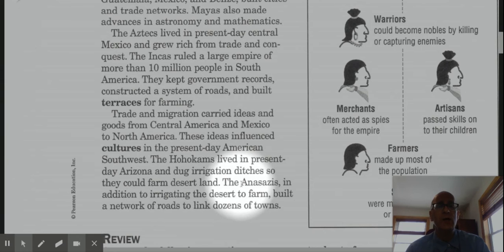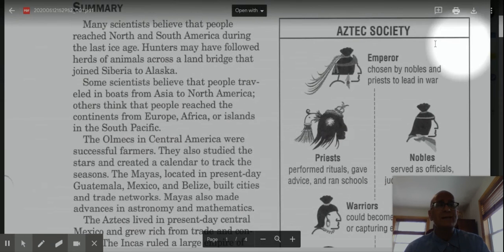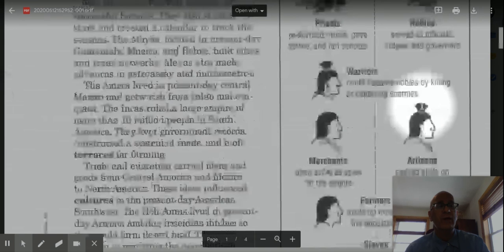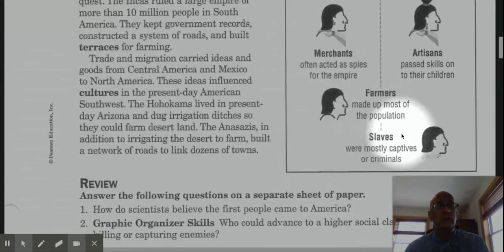Another Native American tribe that we're going to be talking about are the Anasazi people. And in addition to irrigating the desert to farm, the Anasazi also built a network of roads to link dozens of towns. Graphic organizer over on the right here highlights Aztec society. At the top, you had an emperor, and underneath the emperor you had the priests and the nobles, followed by the warrior class, and the merchants and artisans, farmers, and bringing up the bottom of the social class structure were slaves, mostly captives or criminals.